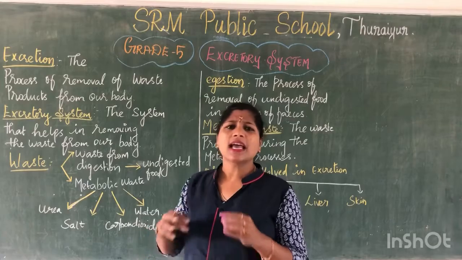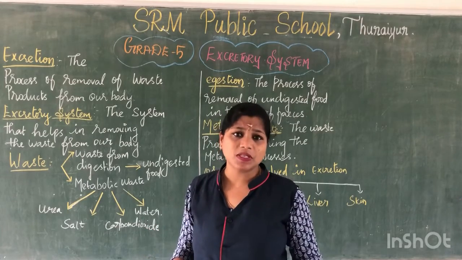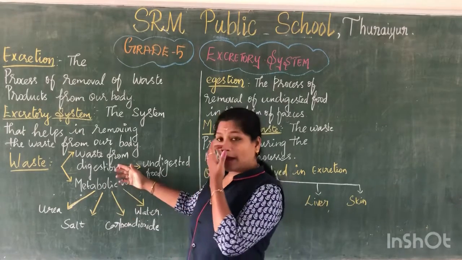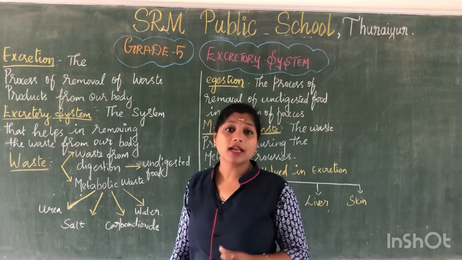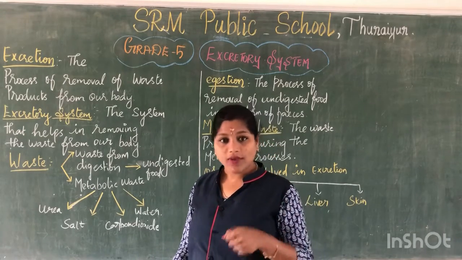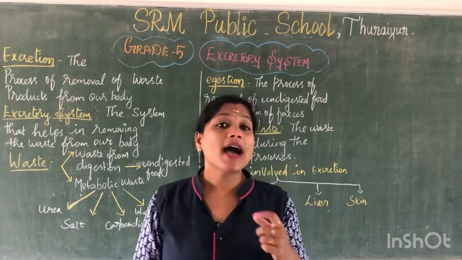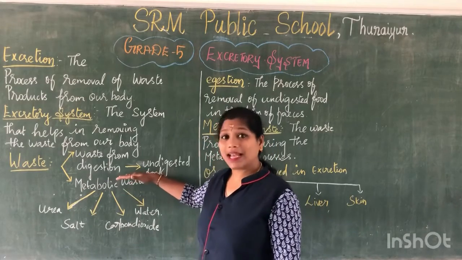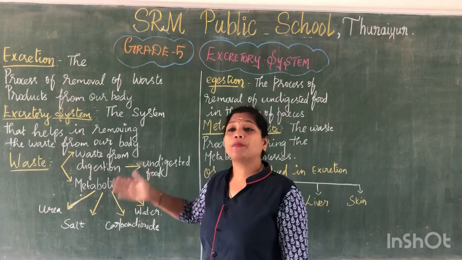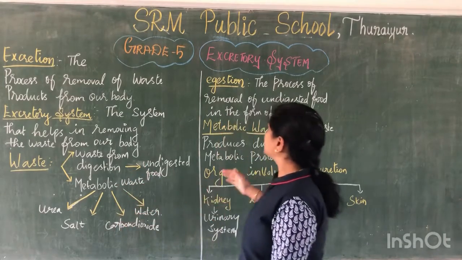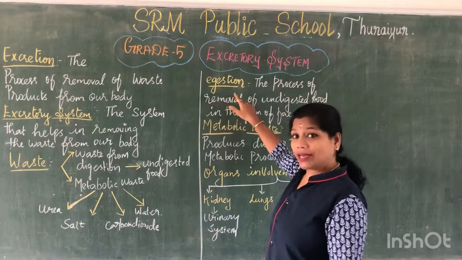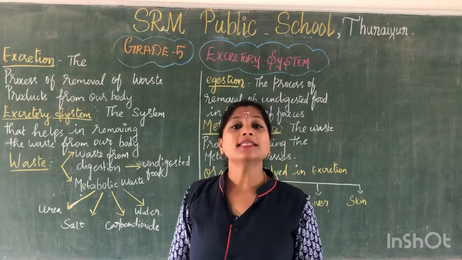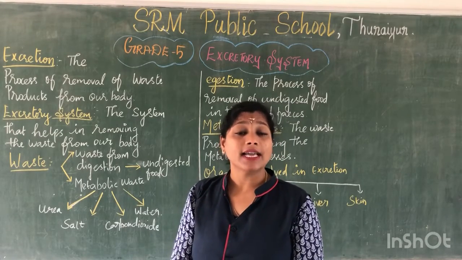Next, what are wastes? Any unwanted or undesirable substances that are not needed by our body are said to be waste. We have two kinds of waste: waste from digestion and metabolic wastes. In waste from digestion, you have undigested food as the waste. Now, how is this undigested food expelled or removed from our body? What is the process of removal of undigested food from our body? You all studied this in the digestive system, right?